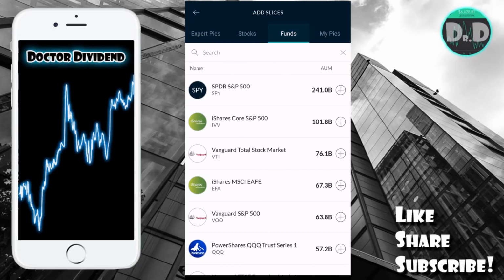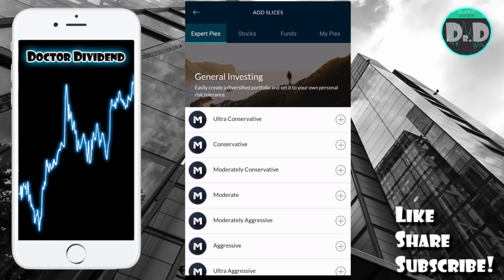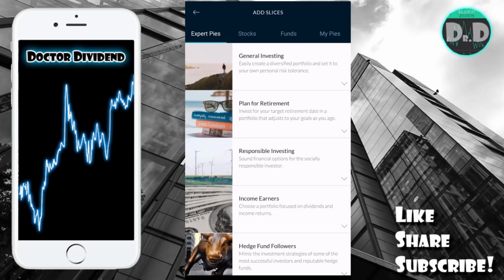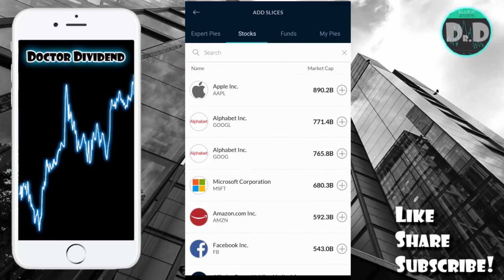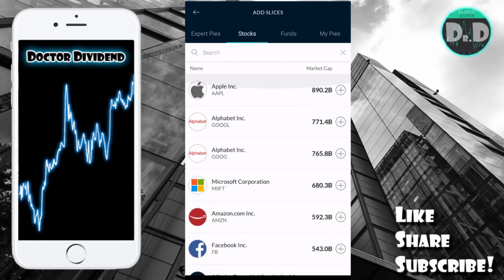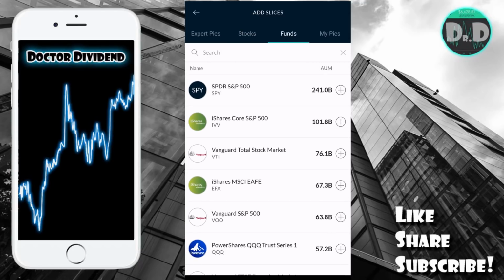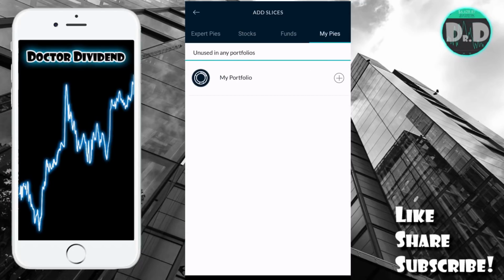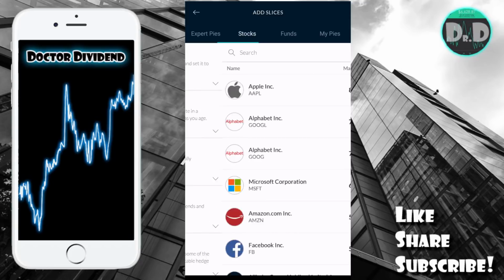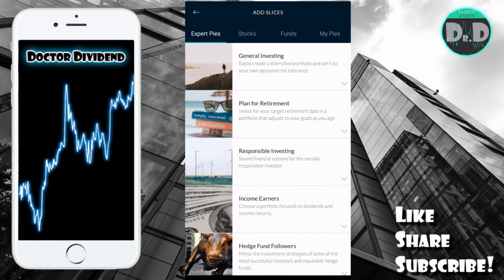I think I like this better than Acorns. You can pick exactly what stocks you want to get into, what level of risk as well, but it's just much more hands-on. You have more options. I also like it better than Stash Invest, because you have all of those ETFs on Stash Invest and a lot more. And I like the fact that you can go through and pick individual companies as well as individual funds to add to your pies, and also have a number of different pies in your portfolio. So again, I'll go through this, play around with it, and see what is good and bad about this application. But really I just wanted to introduce this application to you guys.